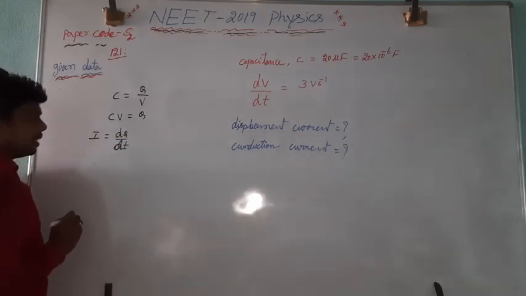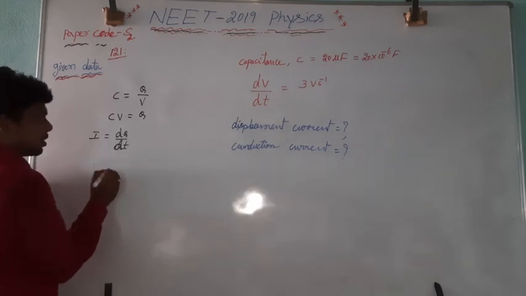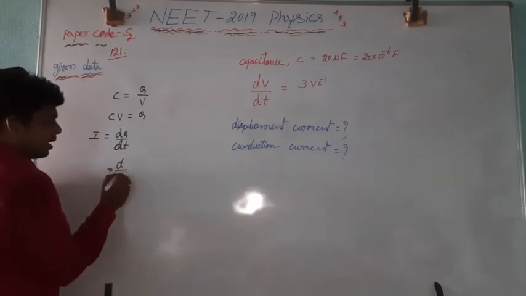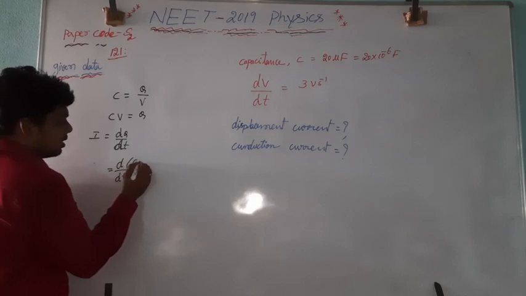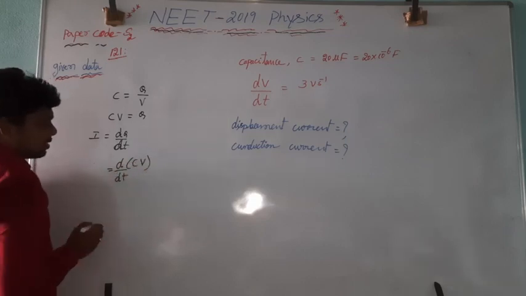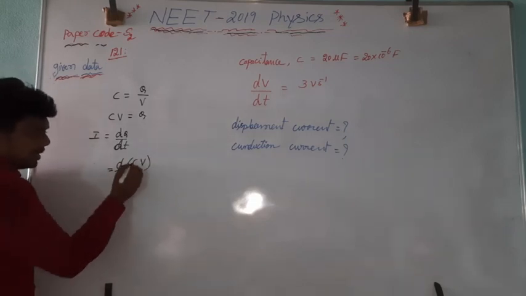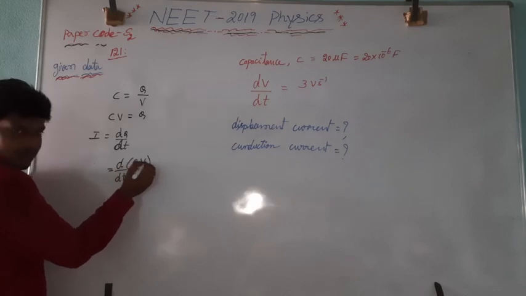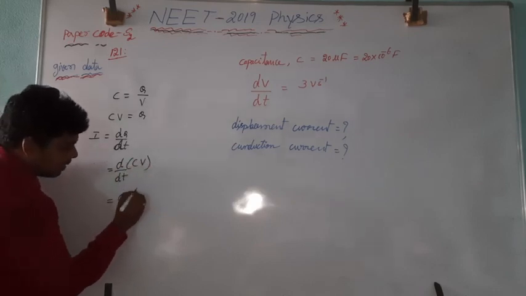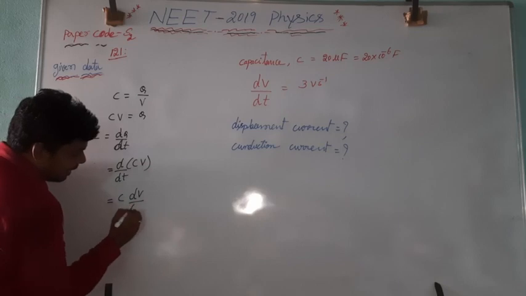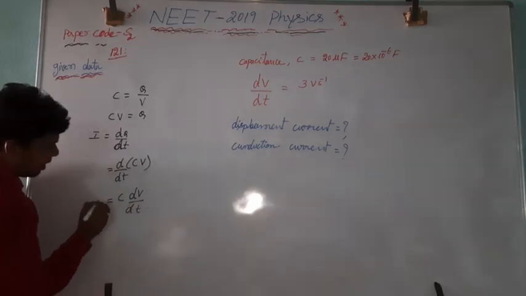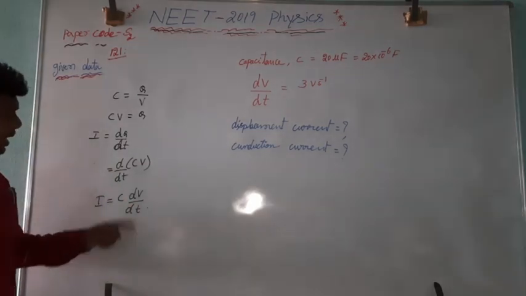If you differentiate, d by dt of C into V, C is constant and V varies with respect to time, so that is C into dV by dt.